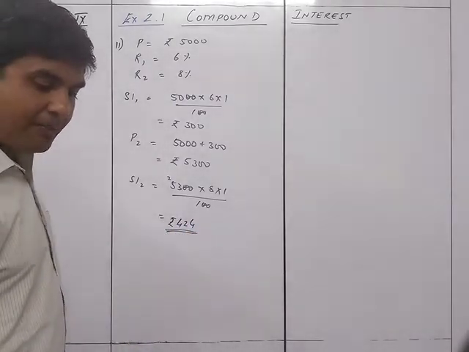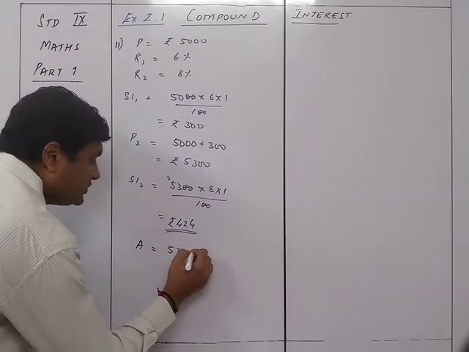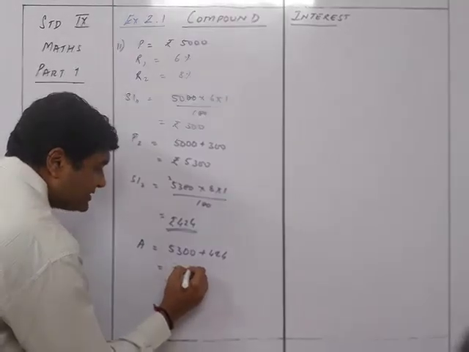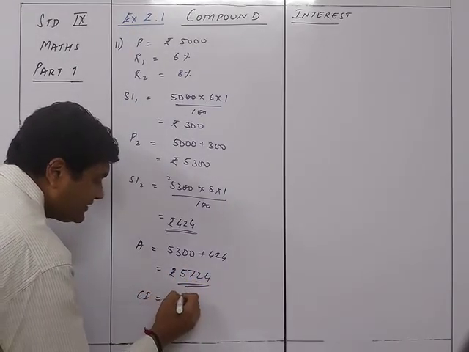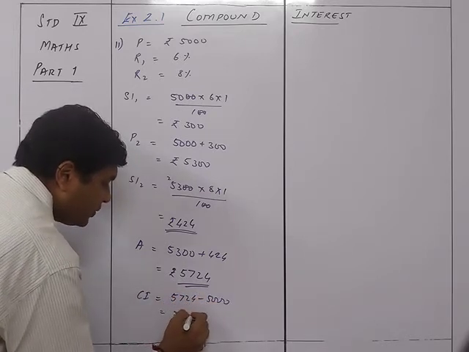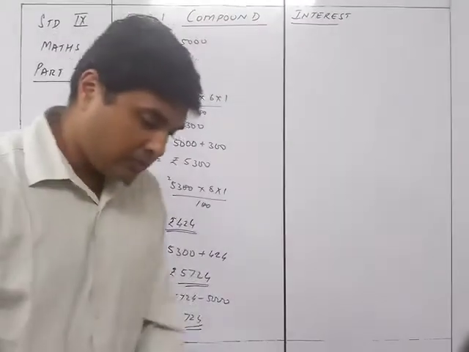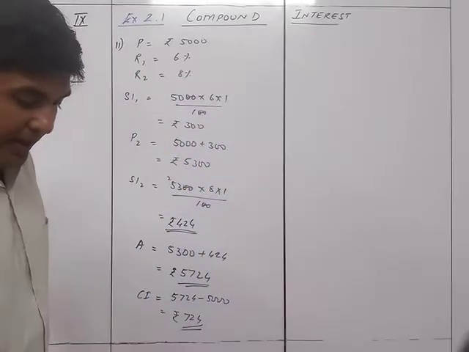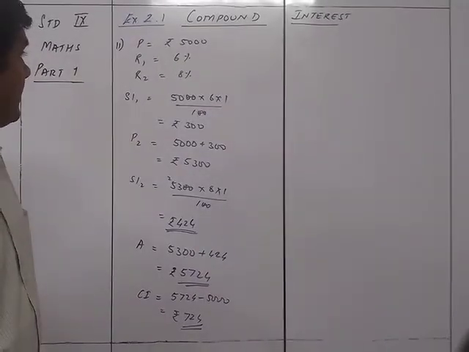You need to find out the amount and the compound interest. So the amount is equal to 5300 plus 424. That will be equal to rupees 5724. And the CI will be equal to 5724 minus 5000, which is equal to rupees 724. So that's sum number 11. Compound interest 724 and amount 5724.